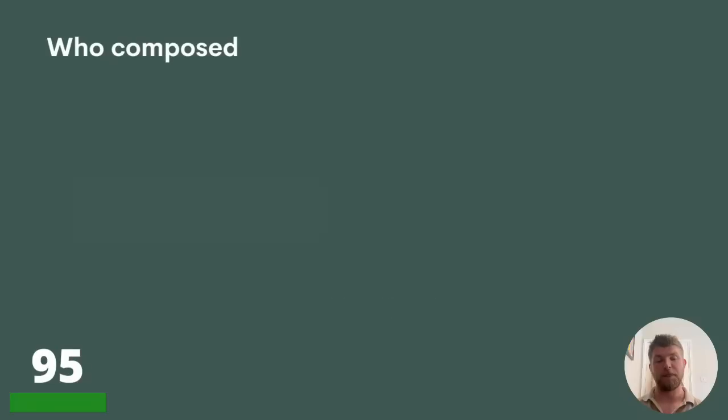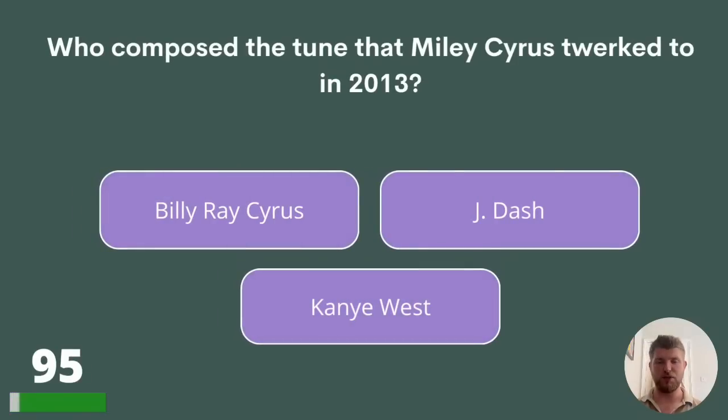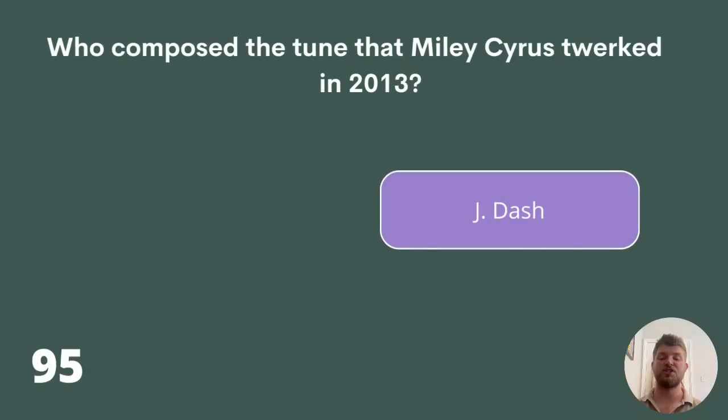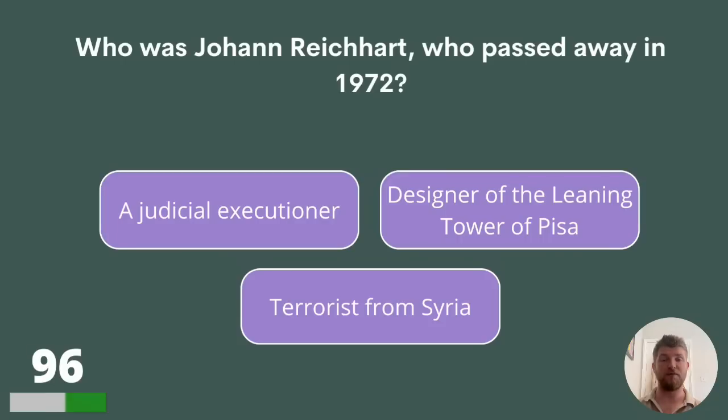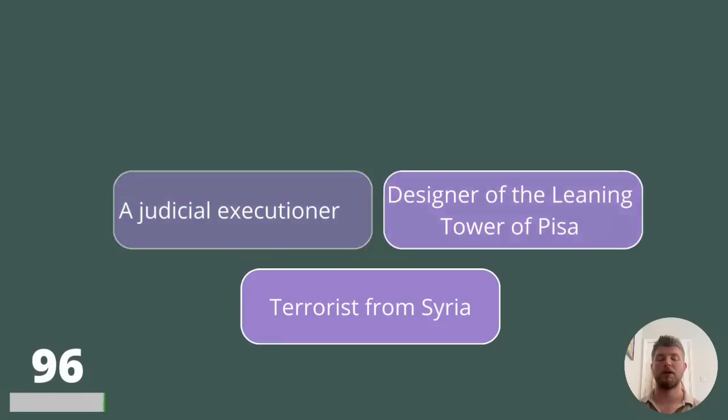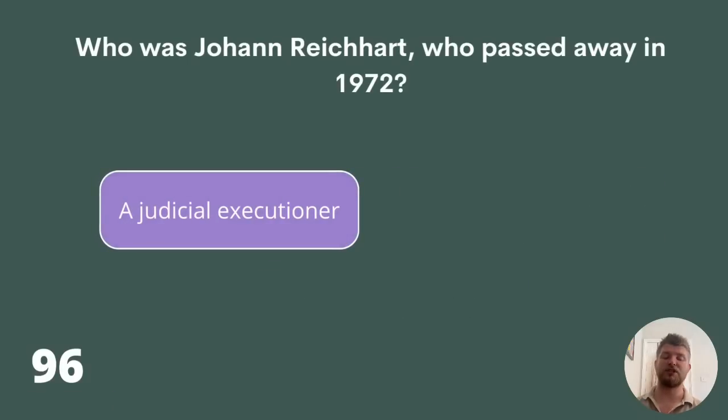Question 95. Who composed the tune that Miley Cyrus twerked to in 2013? Billy Ray Cyrus, J Dash, or Kanye West? The answer is J Dash. Who was Johann Reichardt, who passed away in 1972? A judicial executioner, designer of the Leaning Tower of Pisa, or terrorist from Syria? The answer is a judicial executioner.